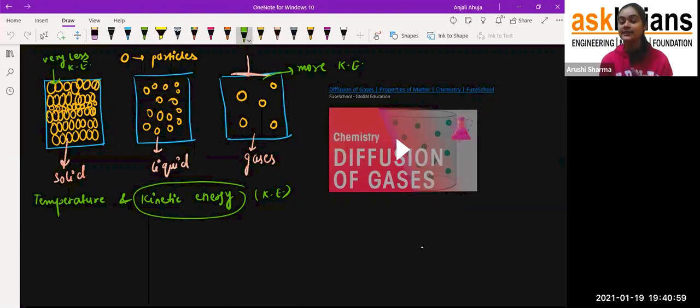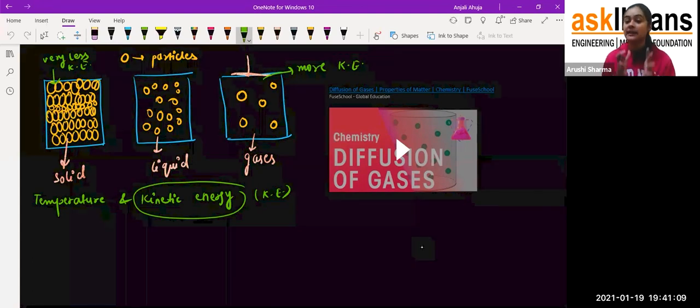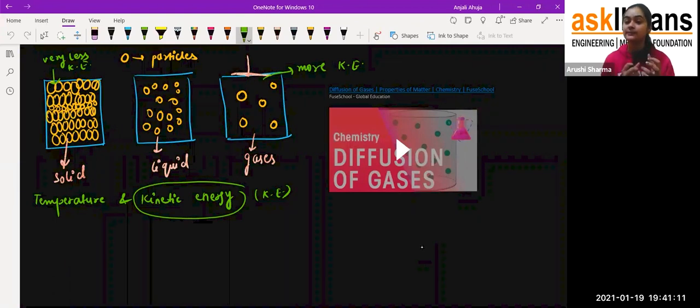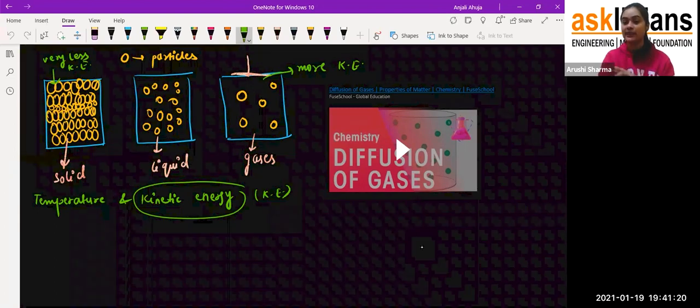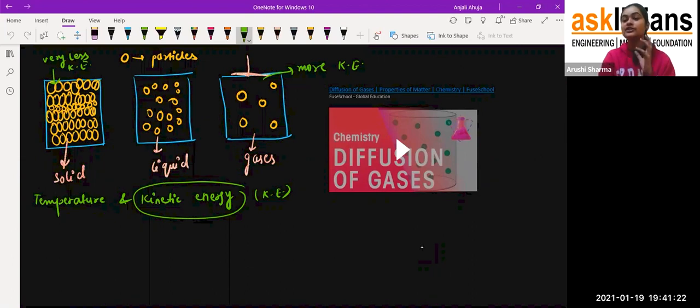And see, students, if you apply pressure over gas particles, they will come closer and you will get compressibility. But if you apply pressure over a solid, you will not get anything, because the particles are very close and don't have any space to move, so you don't get any compressible property in the case of solid. So these are the differences between these three states of matter, and these are all the properties I want to discuss with you about solid, liquid, and gases. And I hope you are all getting these points.